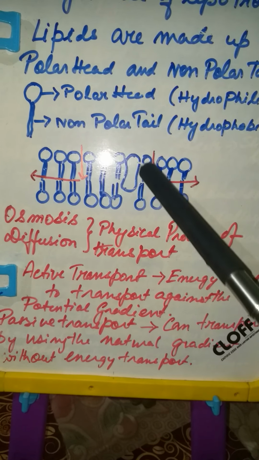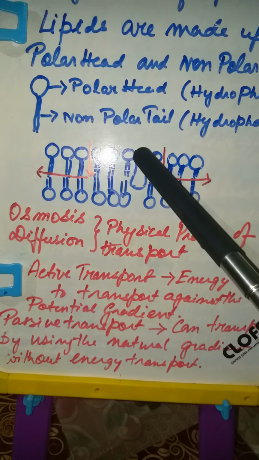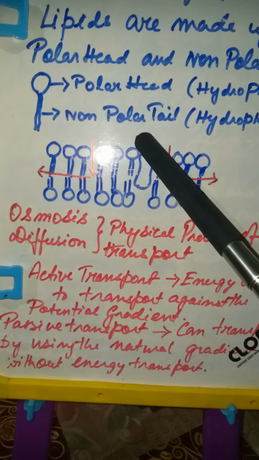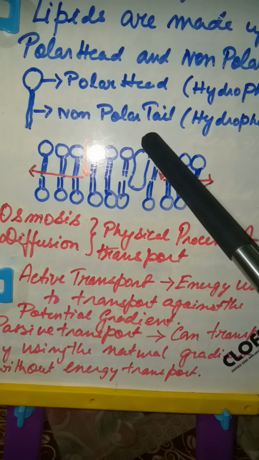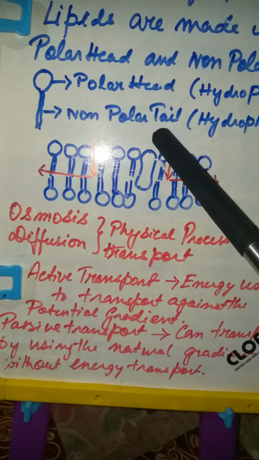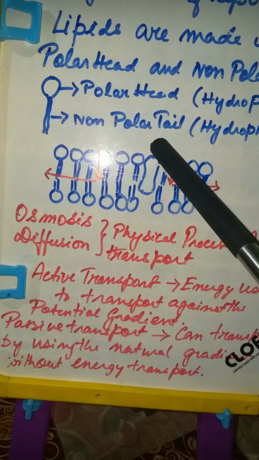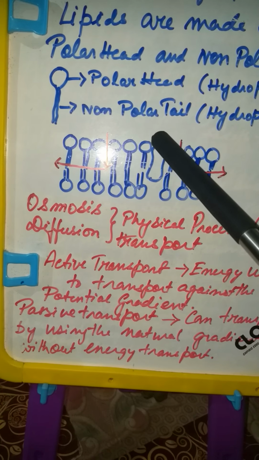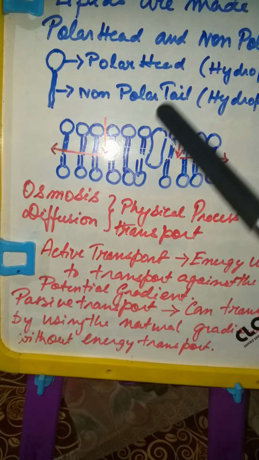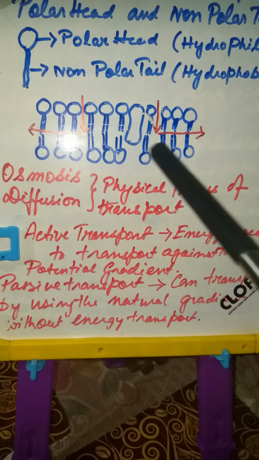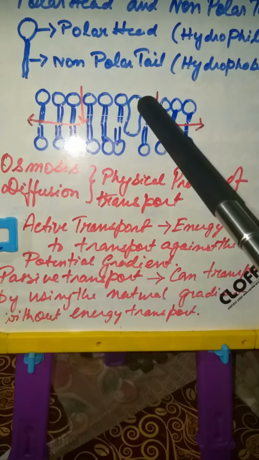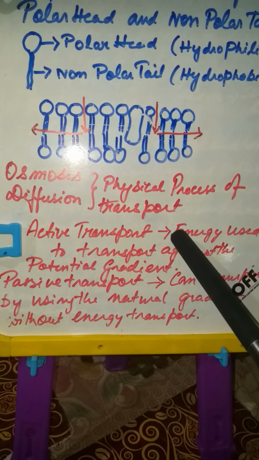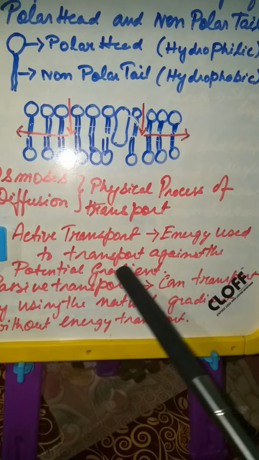And this integrated protein structure rotates in a circular manner. For example, if it wants to transport a larger glucose molecule into the cell, and the sugar molecule sticks here, this portion will suddenly come down and that portion will go up. That means it rotates, and so it allows larger molecules to get in. This is also a way by which it can transport, and sometimes it is active transport, that means energy is used to transport against the potential gradient.